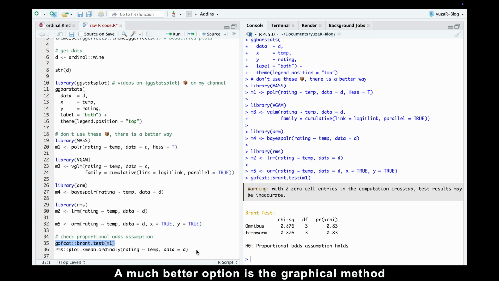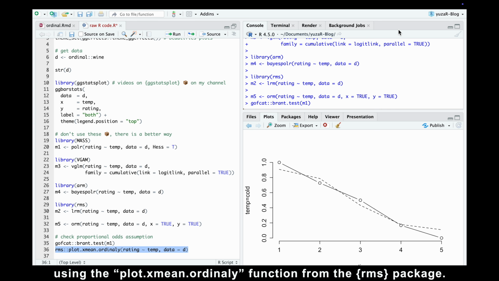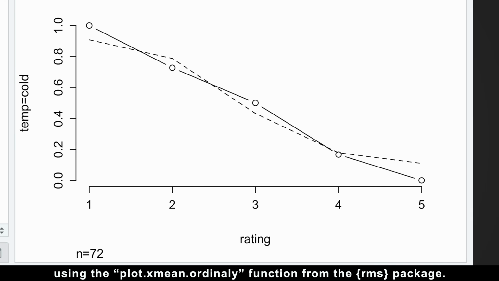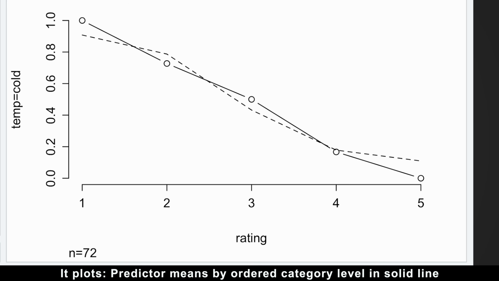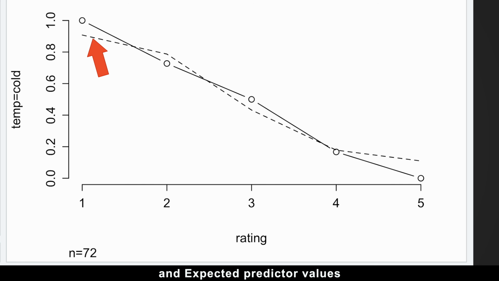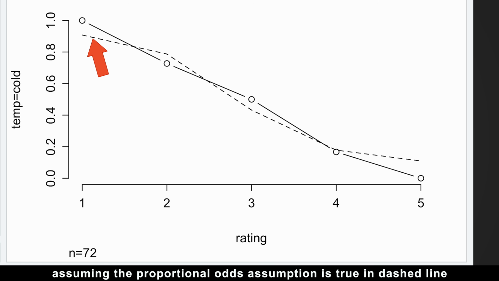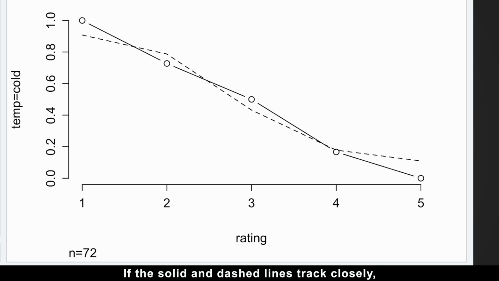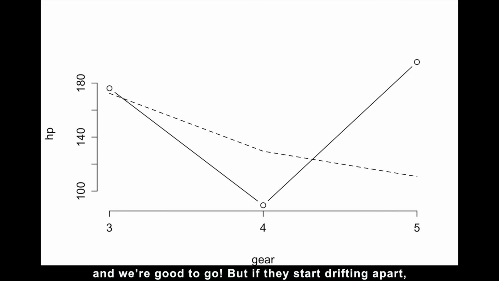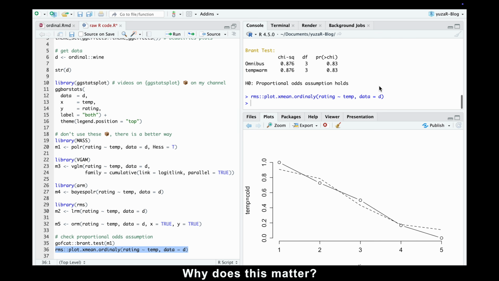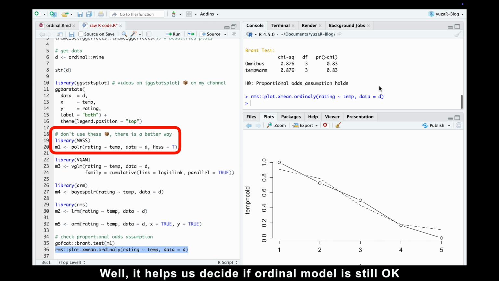A much better option though is the graphical method using the plot.xmean.ordinaly function from the rms package. It plots predictor means by ordered category level in solid line and expected predicted values, assuming the proportional odds assumption is true, in dashed line. If the solid and dashed lines track closely, our model's proportional odds assumption is solid and we're good to go. But if they start drifting apart, the graphical method is better than the Brant test because it shows how much the assumption is off. Why does this matter? Well, it helps us decide if the ordinal model is still okay or if we need a different approach.